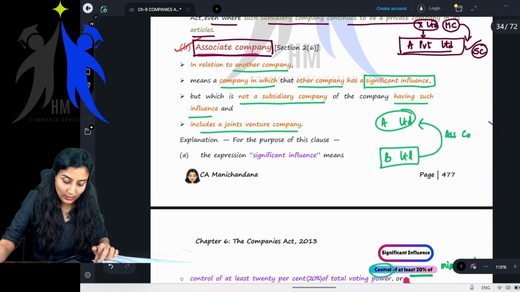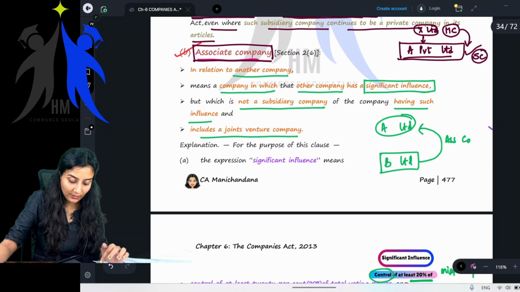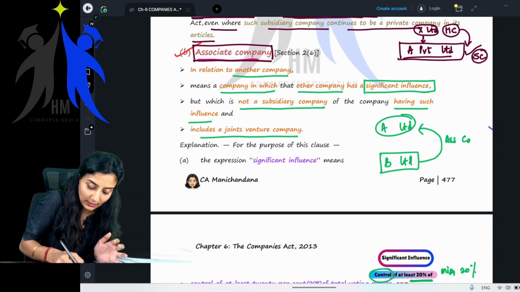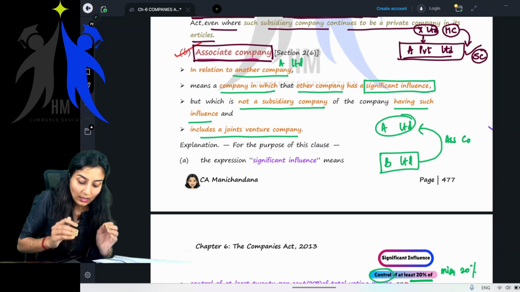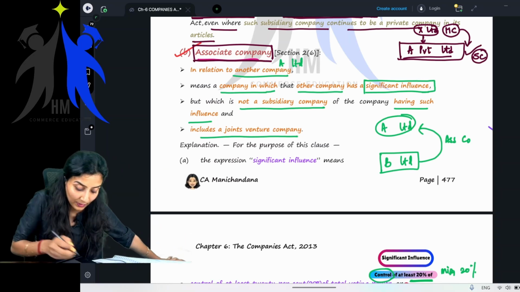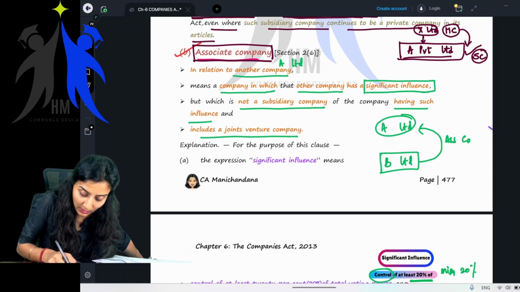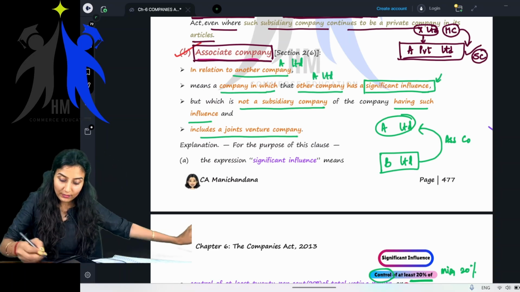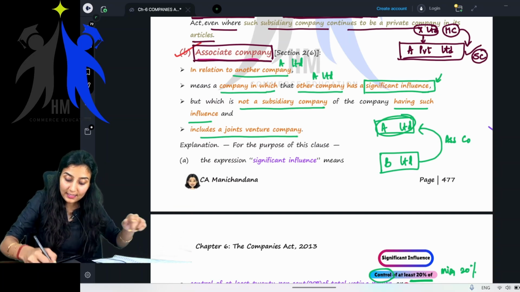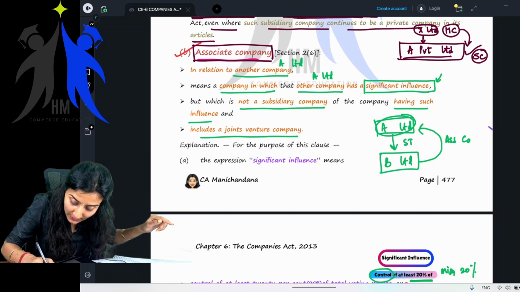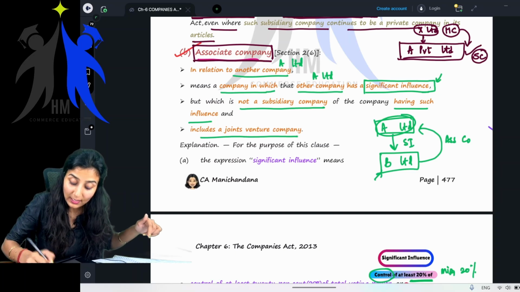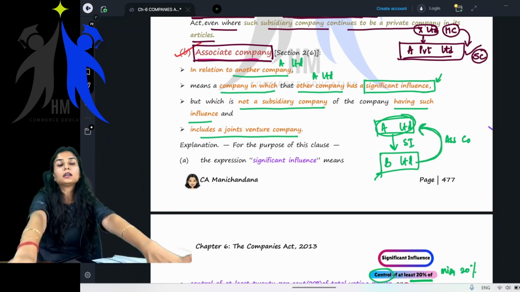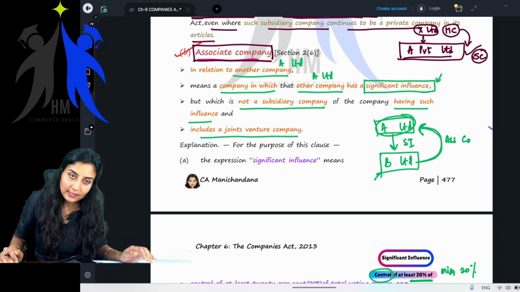Getting it? So now let's read the definition. So associate company, we are taking the help of the other company. What is that other company? A Limited. So in relation to another company means a company in which the other company has a significant influence. Which is that other company? A Limited has significant influence over this company, B Limited. Then this company B Limited is called an associate company for that other company. Getting my point? Yes or no?